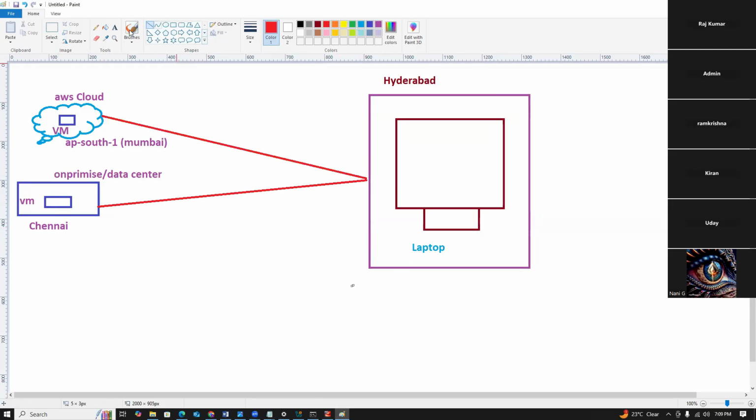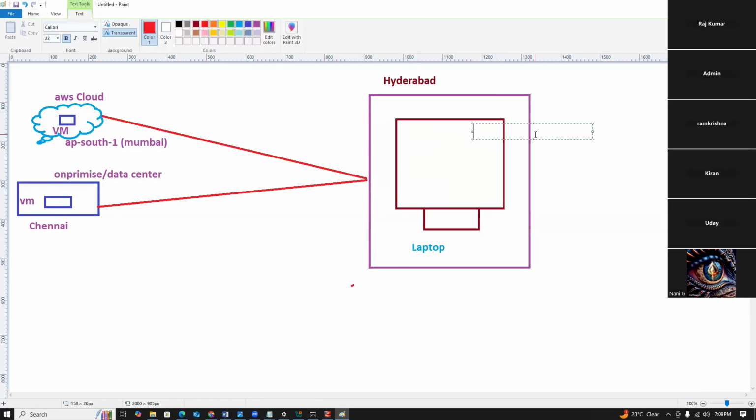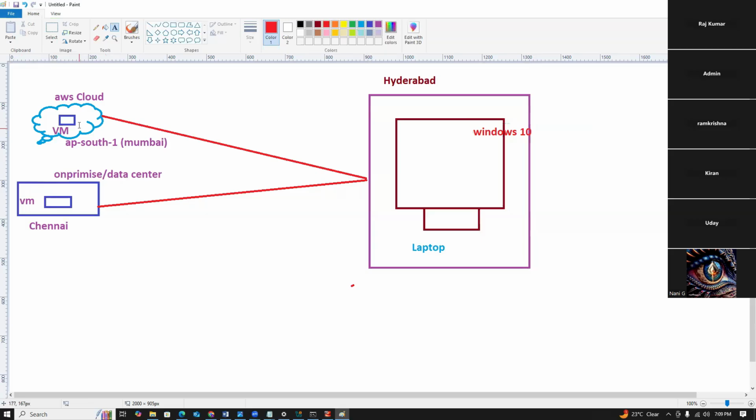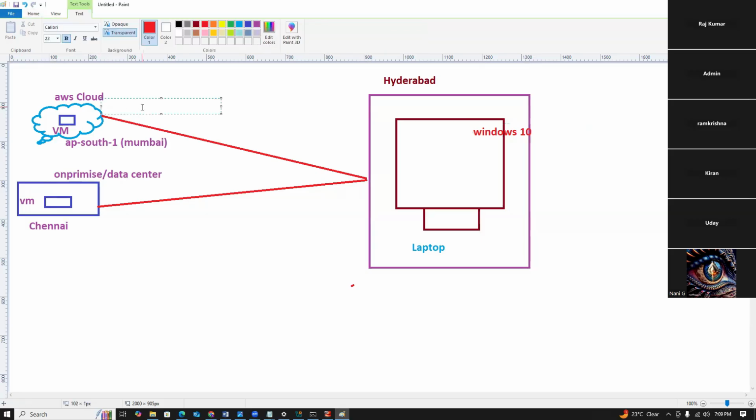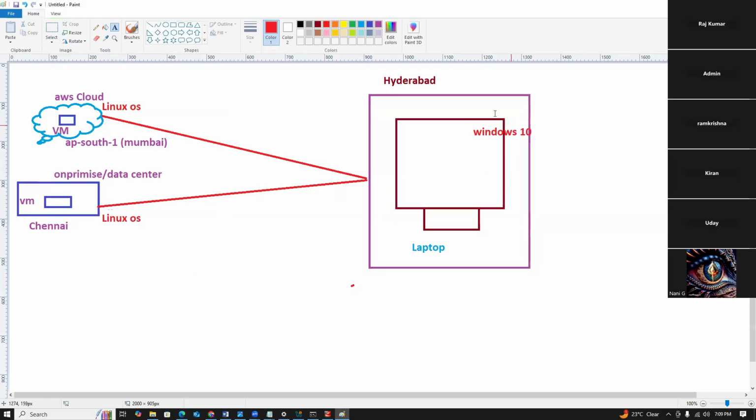In your laptop, which OS is installed? For example, Windows 10 is installed, but these are Linux OS. So how are you connecting? This is Windows, this is Linux. Are these both the same platforms?